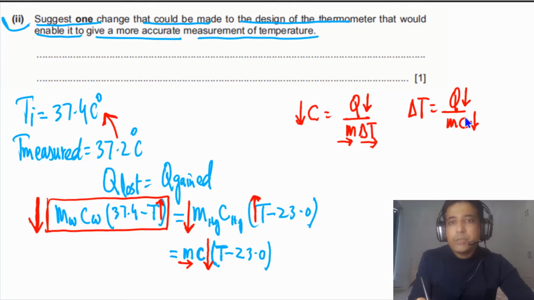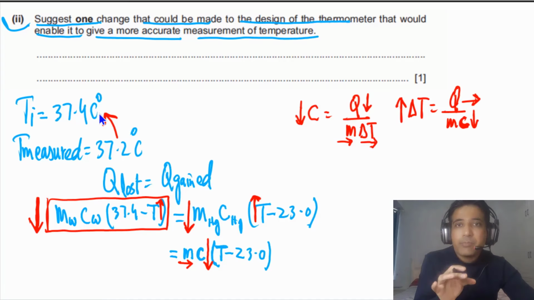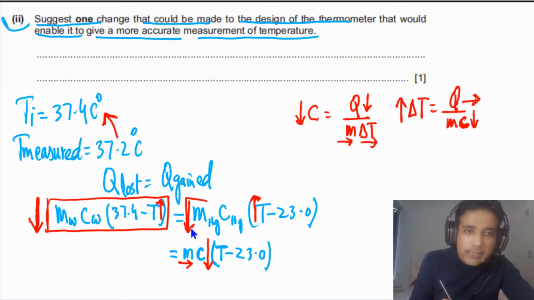Or simply, you can understand it in a slightly different way. If we use the same amount of heat gain and the C is lower, the change in temperature will be higher. If the change in temperature is higher, this temperature will be closer to the actual value of temperature. So we can make two changes. One, we can decrease the mass of the liquid inside the thermometer.